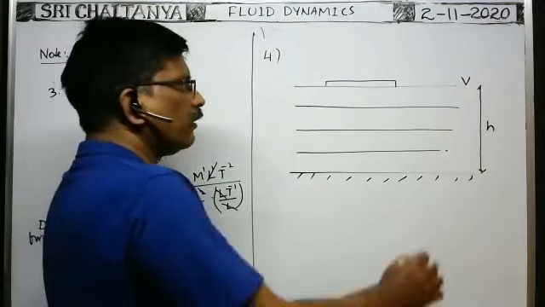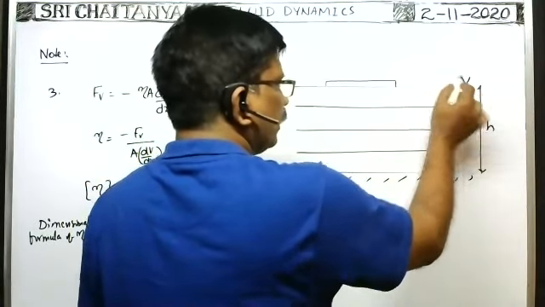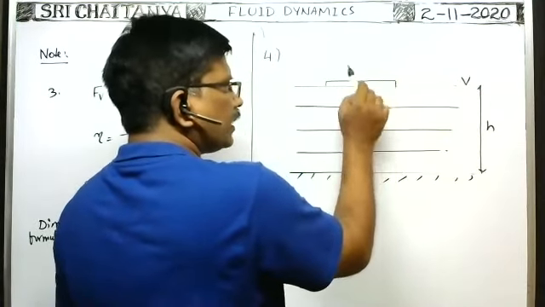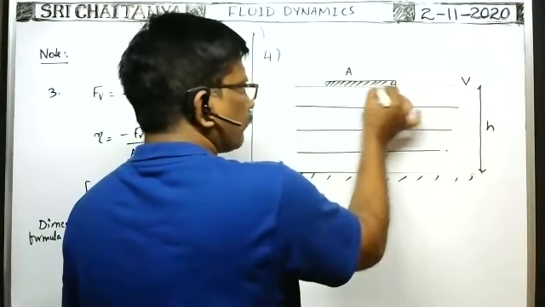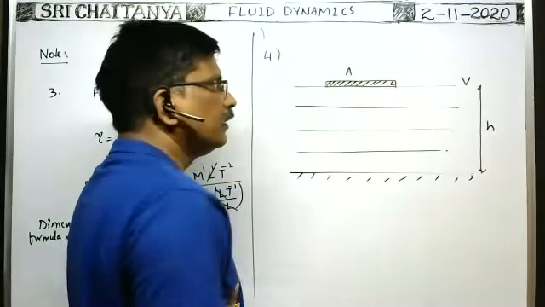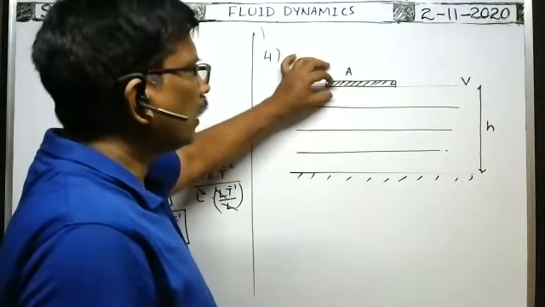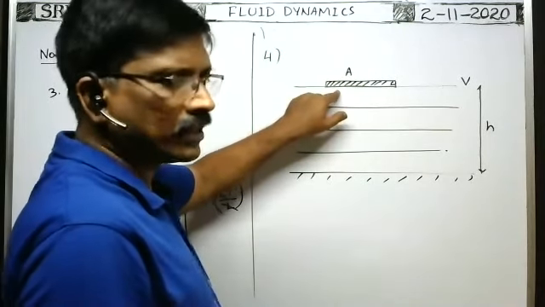Whenever at a certain instant this liquid layer is moving with a velocity v, in between this upper liquid layer and this metal plate of area A, because of the different molecules of the plate and the liquid layer, adhesive forces are there.